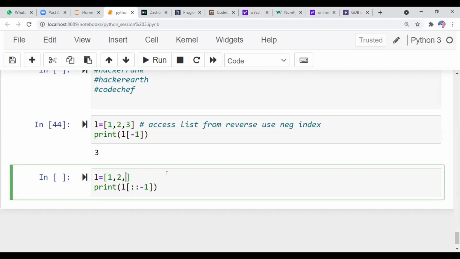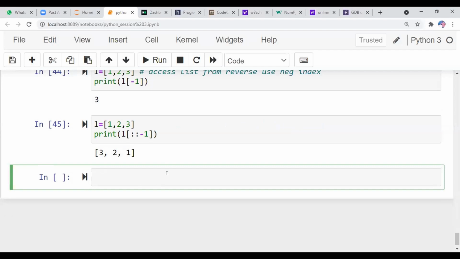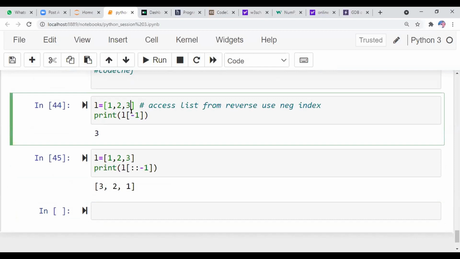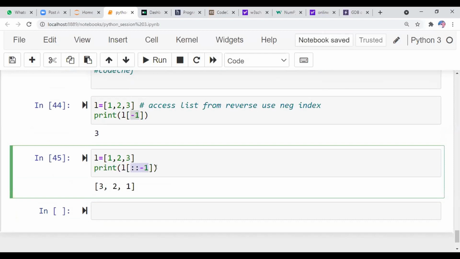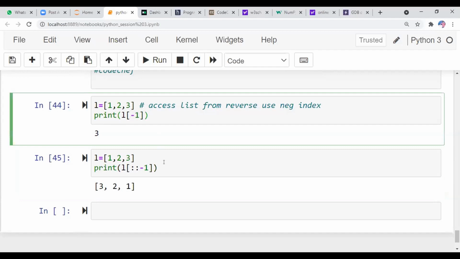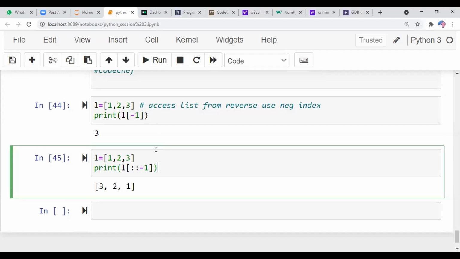It will affect you on other things. See here, just this is enough. If you want to print the last element, you just go with -1. If you want to reverse the list, you go with colon -1. If you want to access a particular range, please go with positive indexing only. Don't use negative indexing there, because negative index also works, but it is a little bit difficult and will make you confused. So just remember these two topics only: negative indexing for the last element and reversing, and use positive indexing only for ranges. Is it clear, guys?